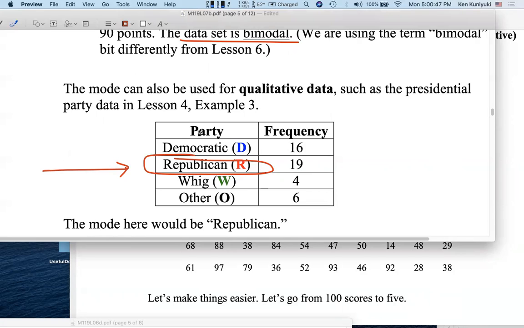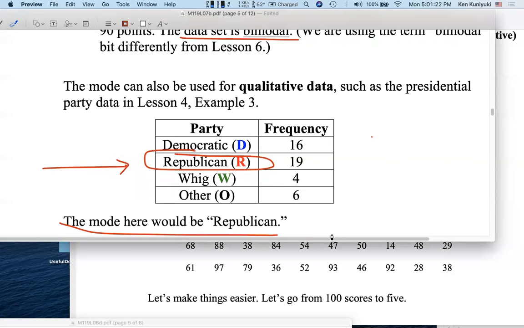This would be a qualitative or nominal or categorical value for a qualitative or nominal or categorical variable. The mode here would be Republican because it was the most frequent value for the party variable. However, there is no mean or median here. What would be the mean or average of 19 Republicans and 16 Democrats? What, John McCain? No, you don't do that. The mode here would just be Republican.